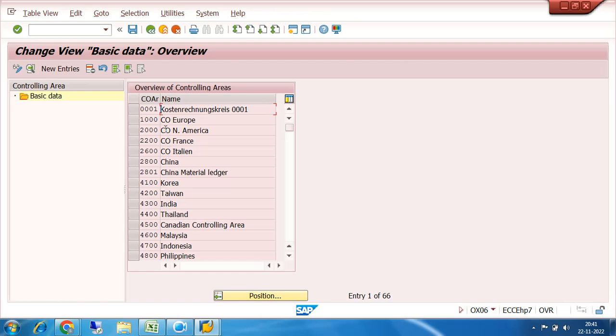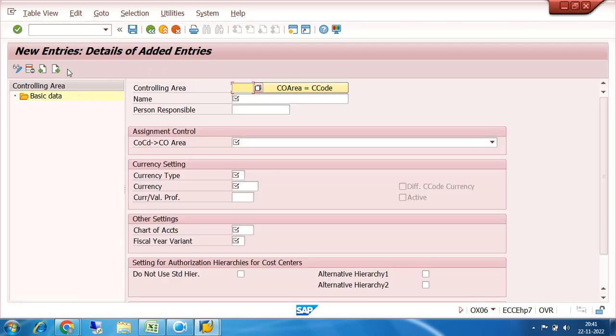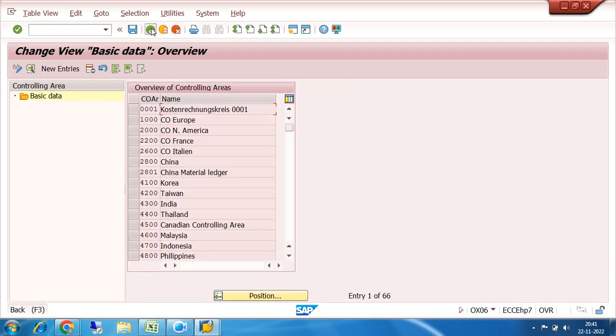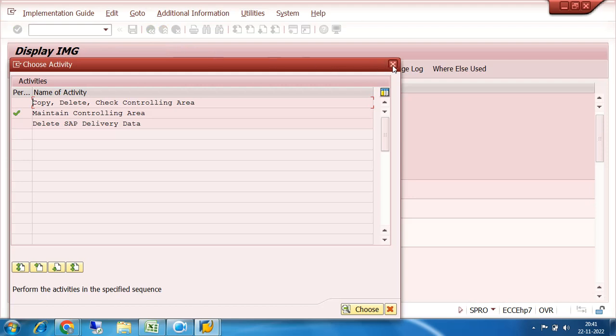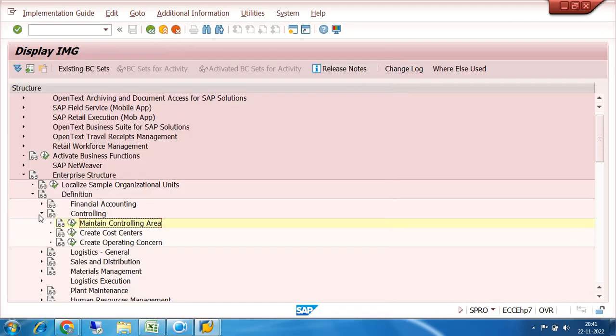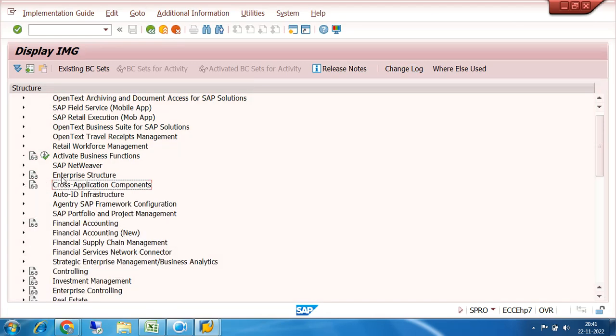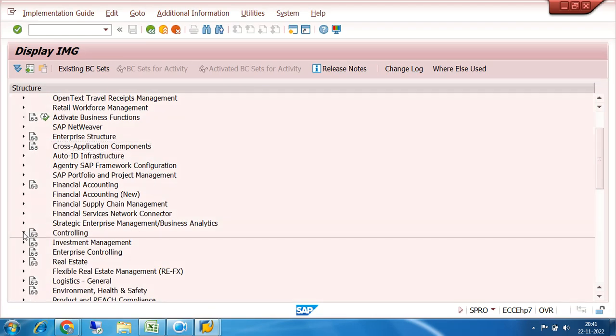Okay, so there are many controlling areas which already exist. I can create my own controlling area. So this is the screen where I can create the controlling area. Even if I create my controlling area here, I have to depend on some other area for some other things. Better I will go to that area and create the controlling area, because in addition to creation of the controlling area, there are some more informations which are required. So better let us try to create it here itself.